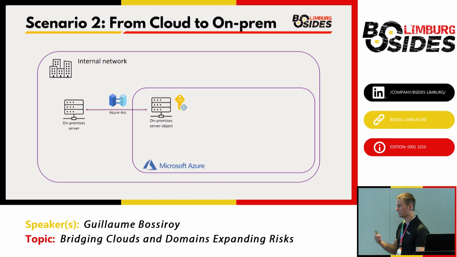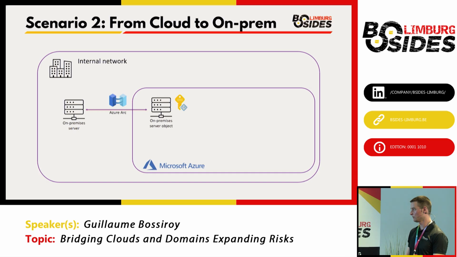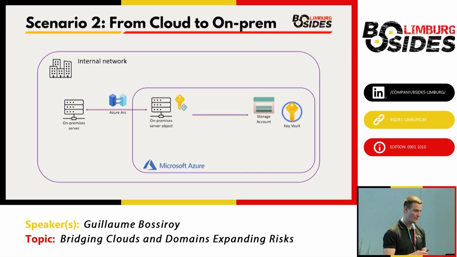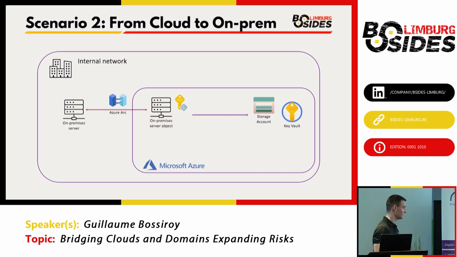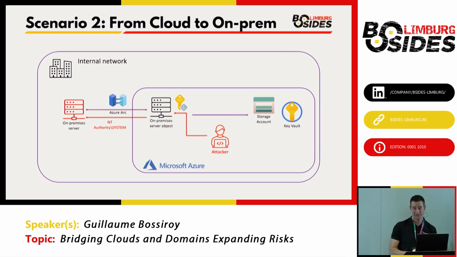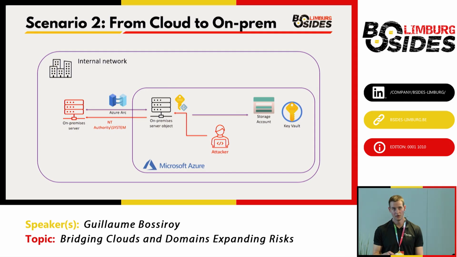And because of that, they also decided to use a managed identity to access other Azure resources, as we've seen in scenario 1. What if someone has malicious intent, an Azure admin with malicious intent, or someone could compromise an administrator in that subscription? They could potentially connect to that server and execute commands as NT AUTHORITY\SYSTEM on your on-premises server.